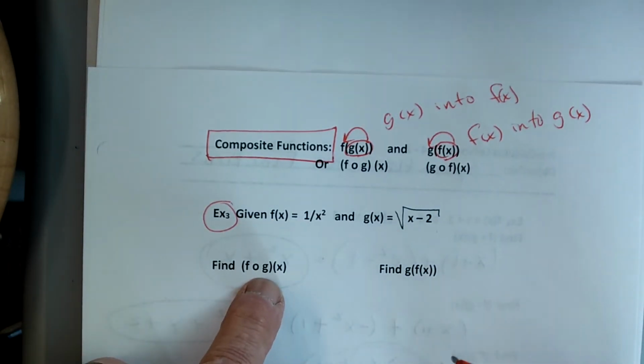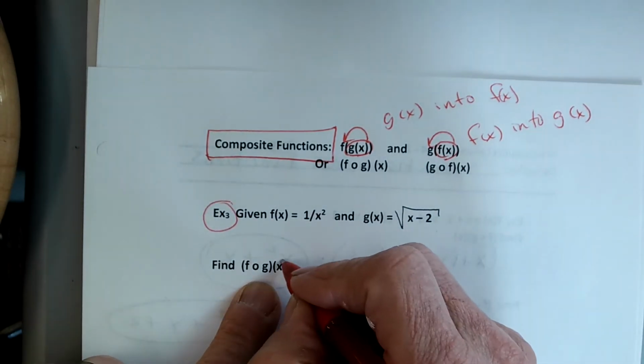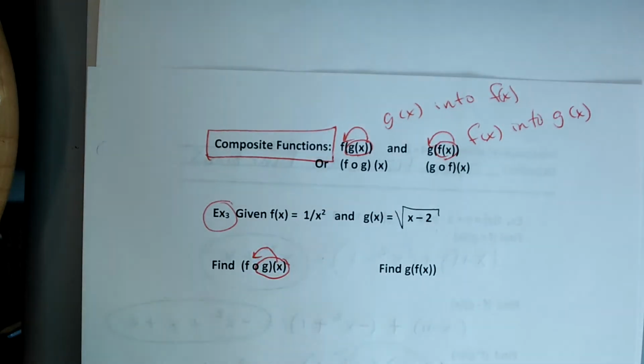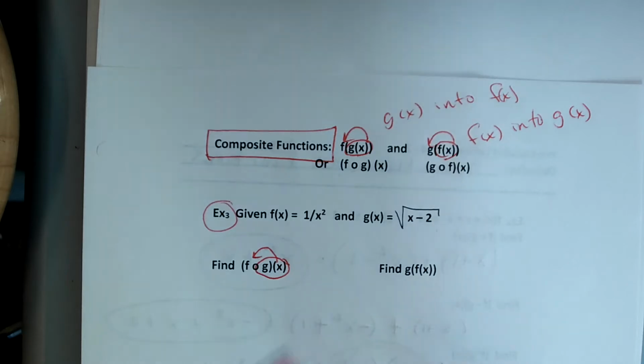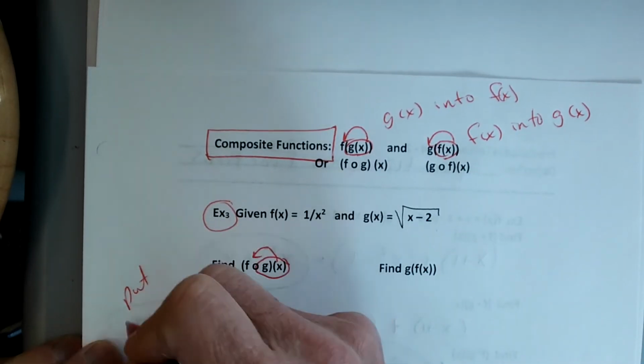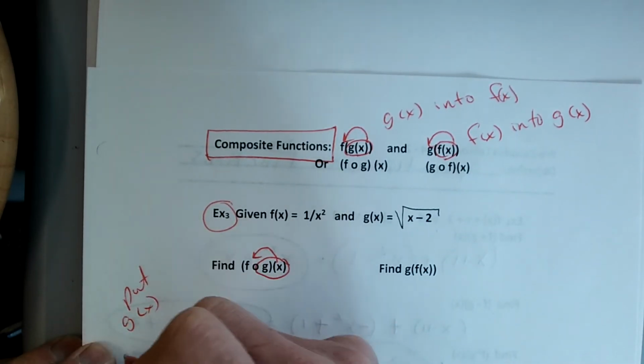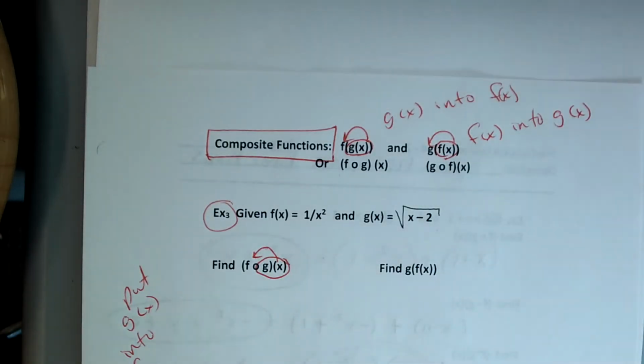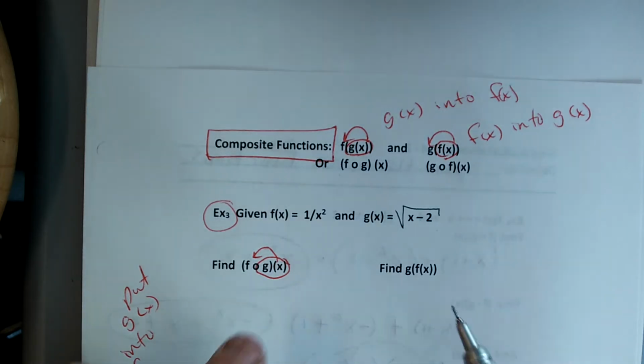So in the first one, what we want to do is put G into F, okay? So put G of X into F, okay? So the way we do it is we're going to take G of X, which is this one, right?